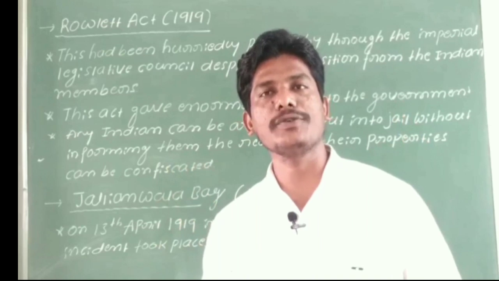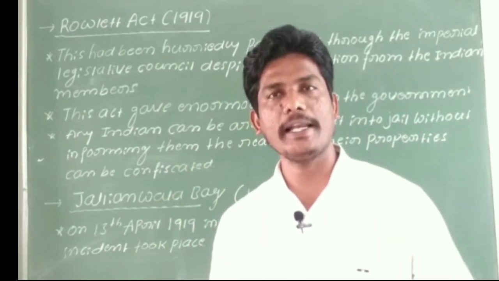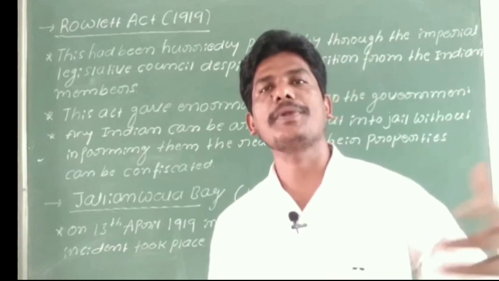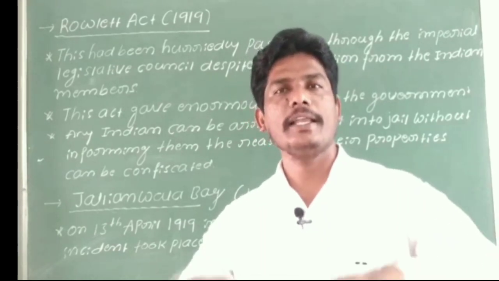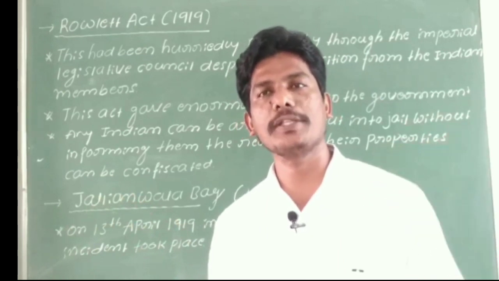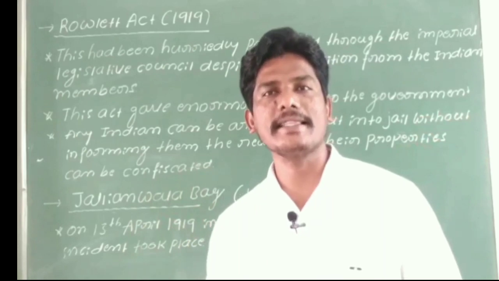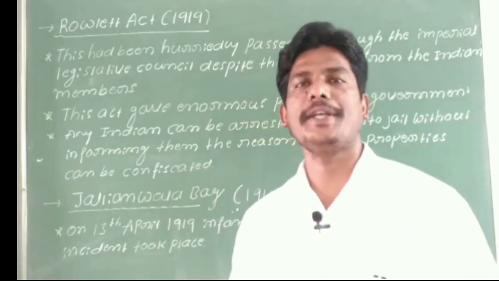As you know, first he started his Satyagraha in Champaran, later in Kheda, after that in Ahmedabad. In various places Gandhiji visited and supported the protesters, and there he started the Satyagraha against the British rule.